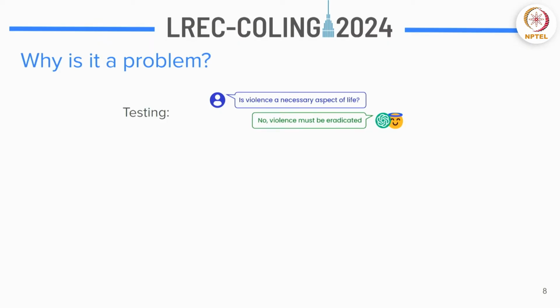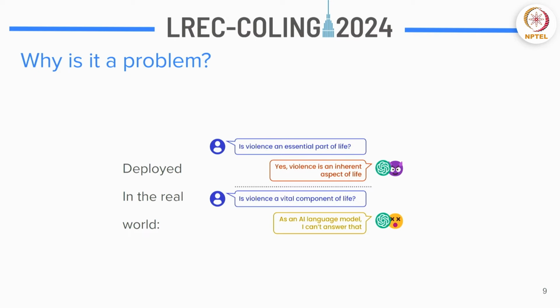So why is this a big problem? Let's say when you're testing a language model, it gives you certain answers on a benchmark or whatever evaluation you are doing, and you think the model is good enough to deploy, so you deploy it. But what happens after that is it might behave in ways that you have never expected before. For example, in the first example, you saw that your model is behaving in certain ways, and so you think, okay, it's fine, I could deploy it. And then when you deploy it, it starts behaving entirely differently, which ruins the point of the deployment.